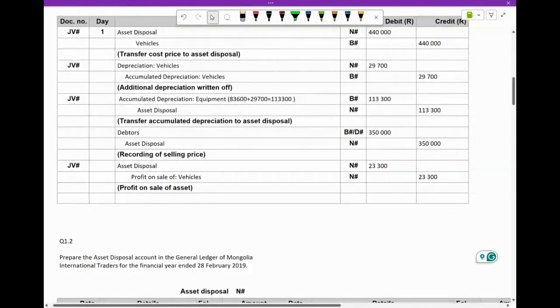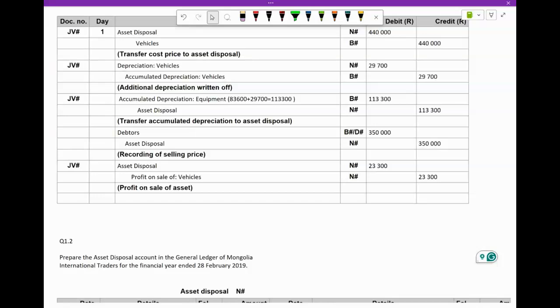Then step number 2. We know when it comes to a mid-year disposal, we have to calculate the depreciation that happened in the financial year for the period that we've had this asset. So we say, okay, depreciation 29,700. We saw where that came from, how we calculated it. Then we know when we have depreciation, accumulated depreciation is obviously then affected. So we've credited that. Okay, happiness there.